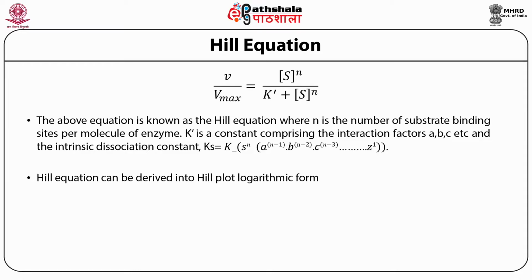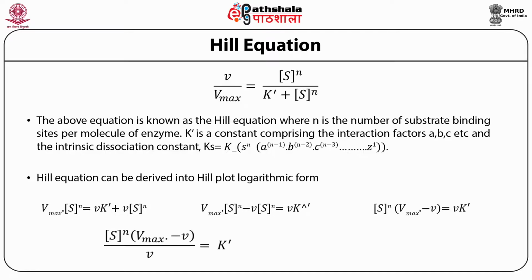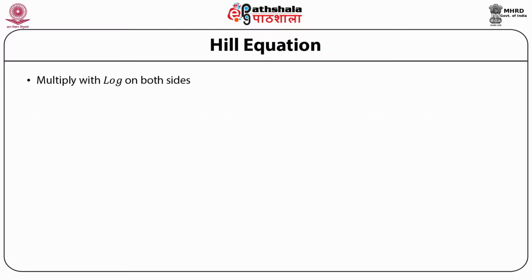When you take that equation, it is converted into Vmax times S to the power n equals V times K prime plus V times S to the power n. When you solve, subsequently you will find that the equation becomes S to the power n into V divided by (Vmax minus V) equals K prime. By taking log on both sides, the equation becomes n log S plus log of V divided by (Vmax minus V) equals log K prime.